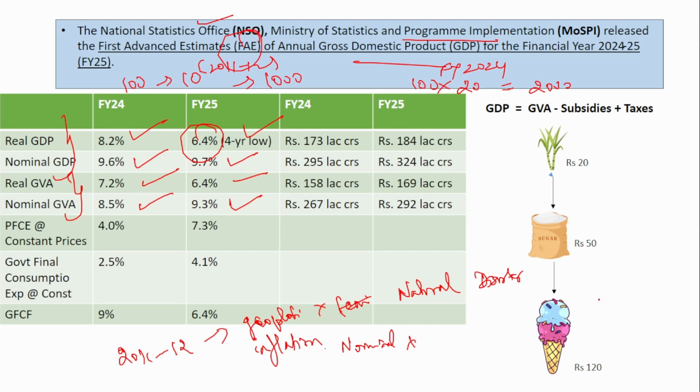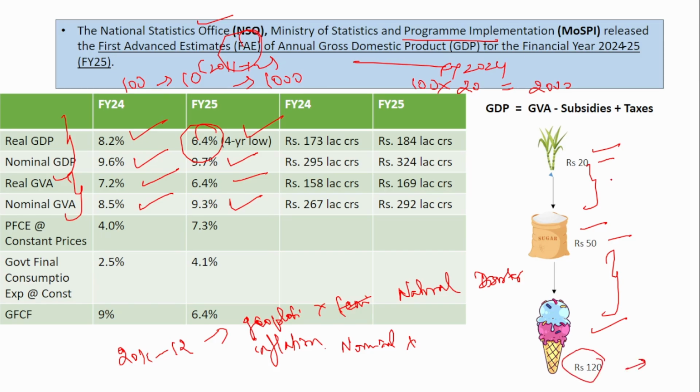Suppose in the making of an ice cream, sugar cane is used and also sugar. First the sugar cane is procured and that is converted into sugar, and then that sugar is converted into an ice cream. The sugar cane is procured for 20 rupees, then after the production of sugar, it costs 50 rupees, and the total final product, that is the ice cream, costs 120 rupees.